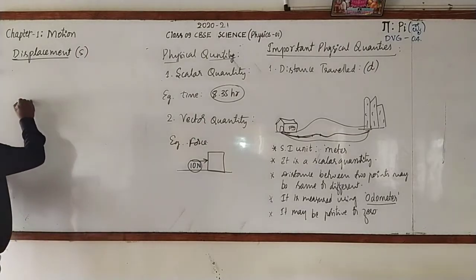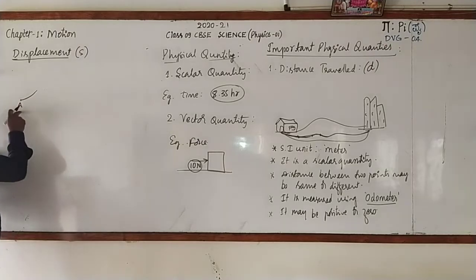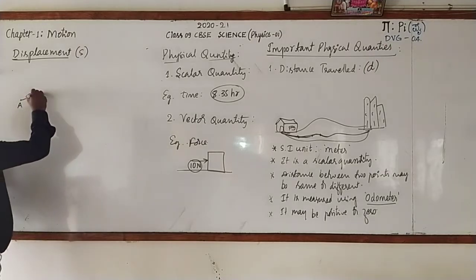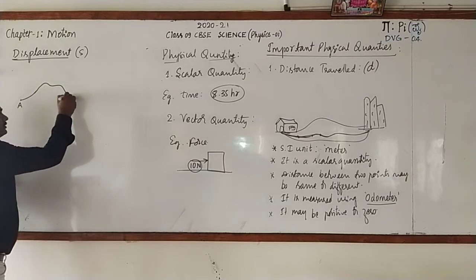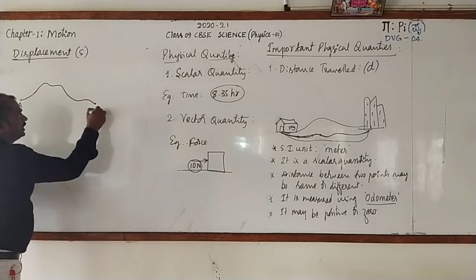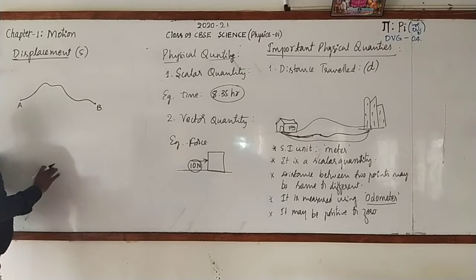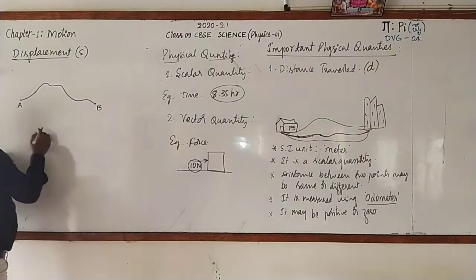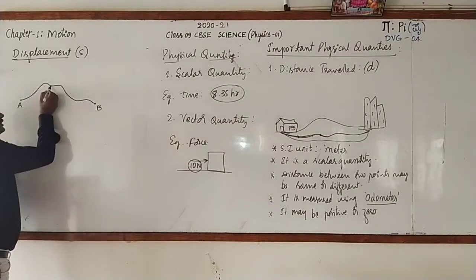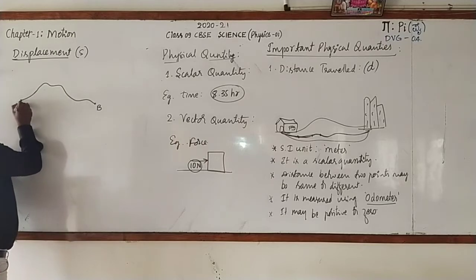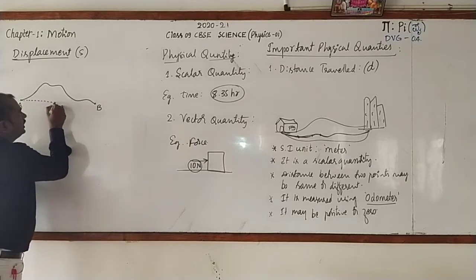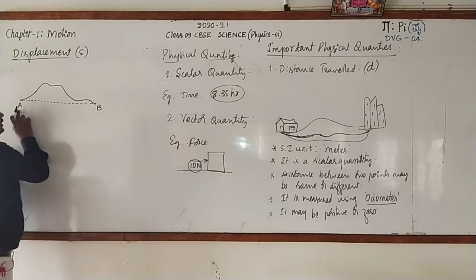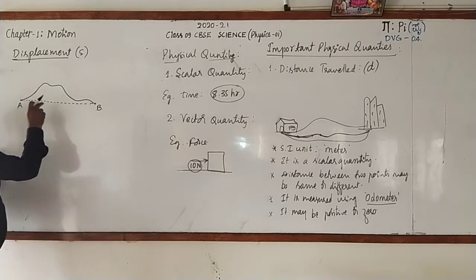Look here. Assume that A is the initial position of an object. It travels like this. Then B is its terminating position, that is the final position. Here we are not going to consider the actual length of this path. Instead, we will consider the direct distance from A to B, and we call this displacement.